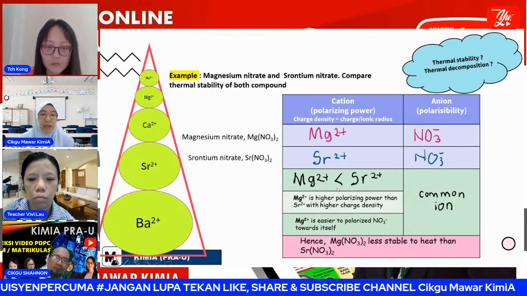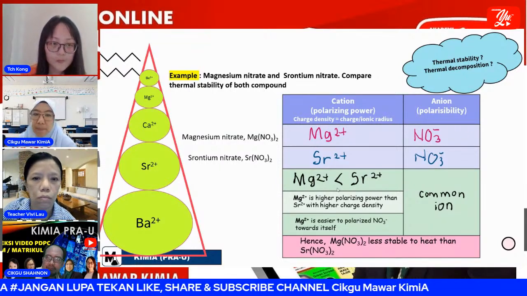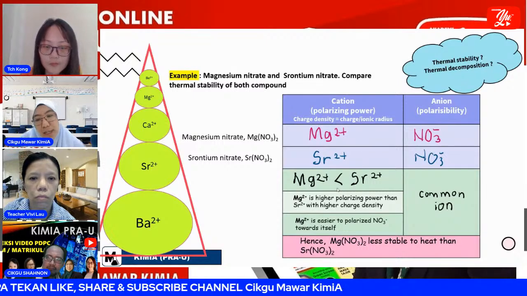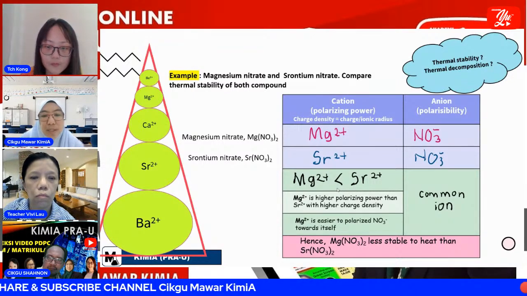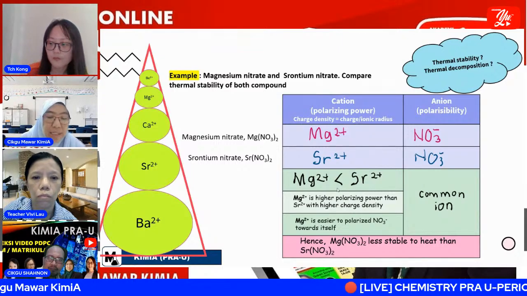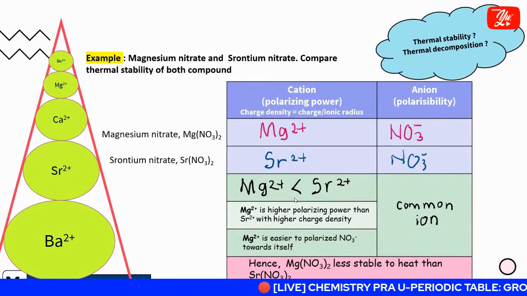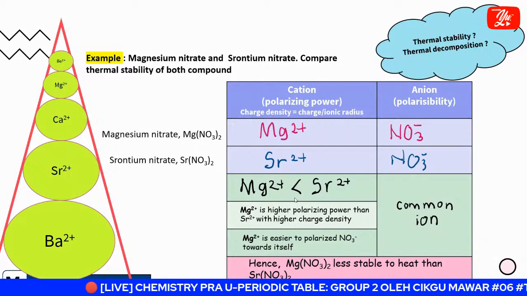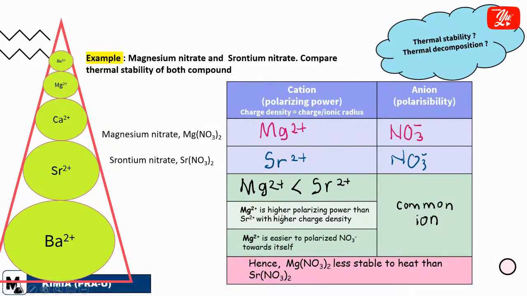Okay, finally, we can compare the stability. Magnesium nitrate is less stable to heat compared to strontium nitrate. Also we can say that magnesium nitrate is easier to decompose into nitrogen dioxide and oxygen, and also magnesium oxide. You can also put that as the answer.